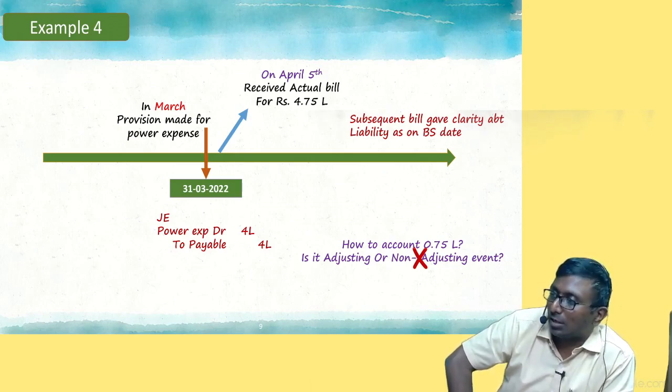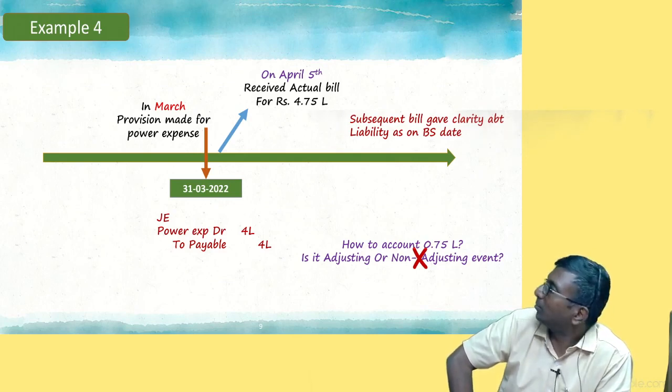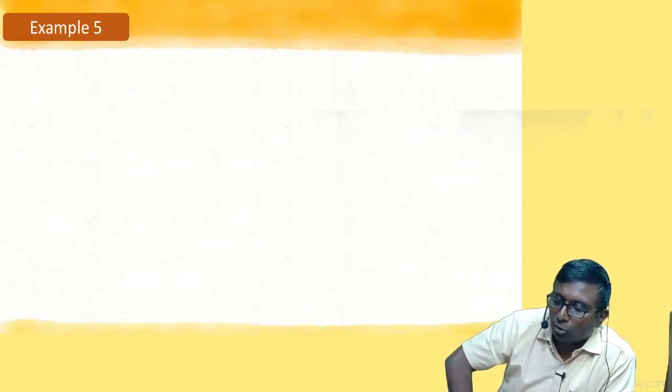That's why your estimation of 4 lakh was off. The bill has come, so correct it at least now. That's all. Understood? Right. Let's go to the next example.